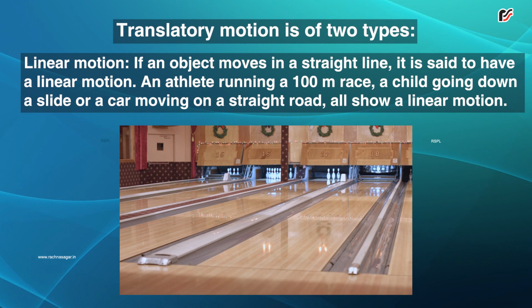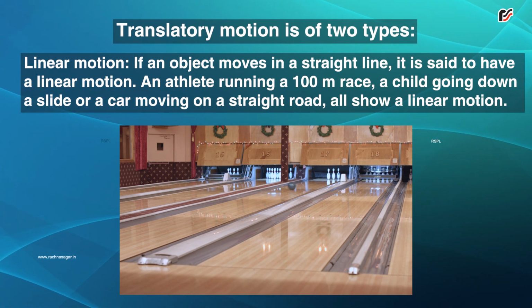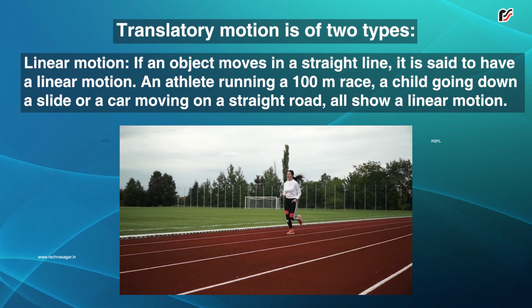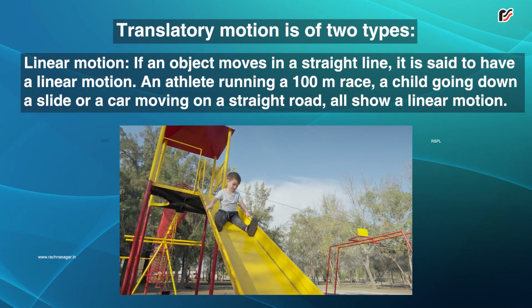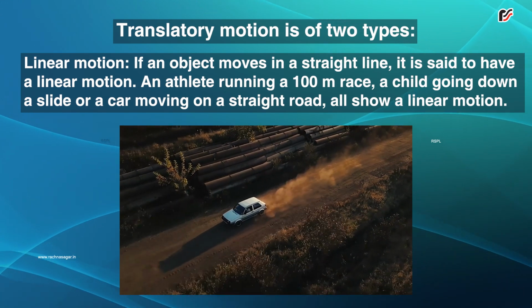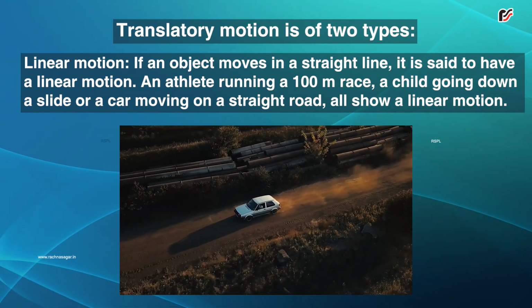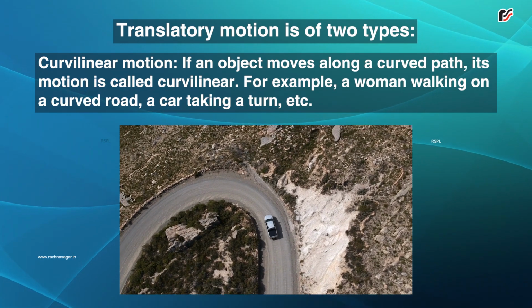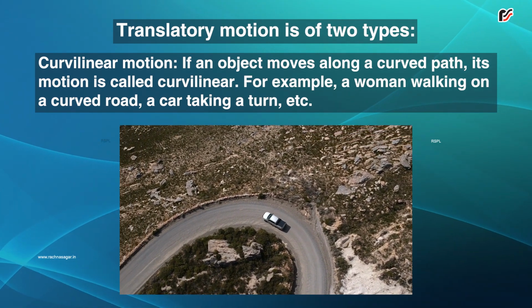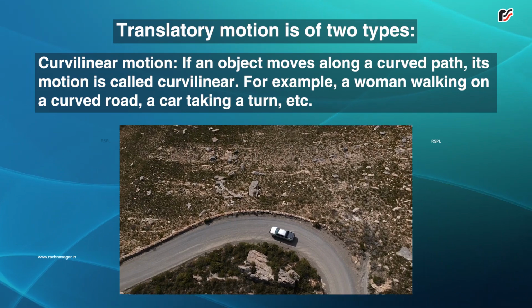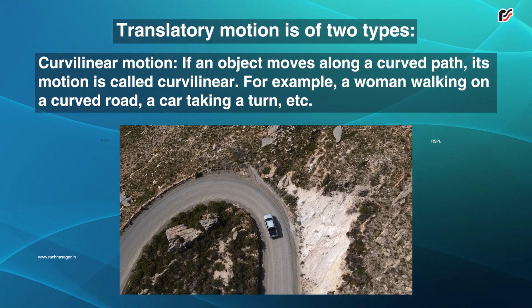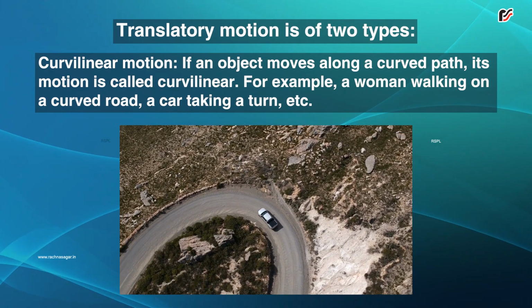Linear motion. If an object moves in a straight line, it is said to have a linear motion. An athlete running a 100-meter race, a child going down a slide, or a car moving on a straight road all show a linear motion. Curvilinear motion. If an object moves along a curved path, its motion is called curvilinear. For example, a woman walking on a curved road, a car taking a turn, etc.